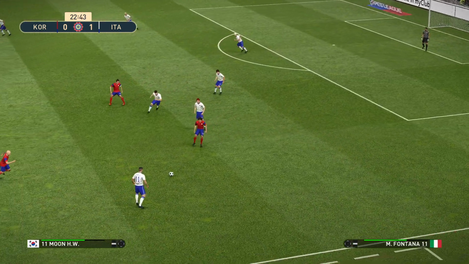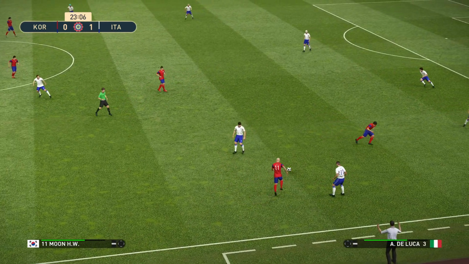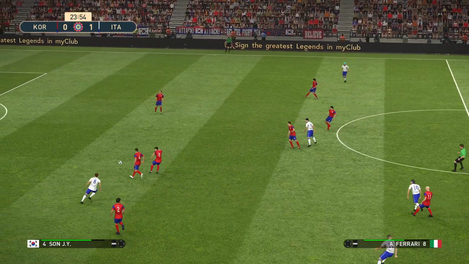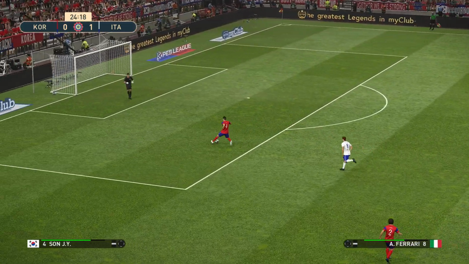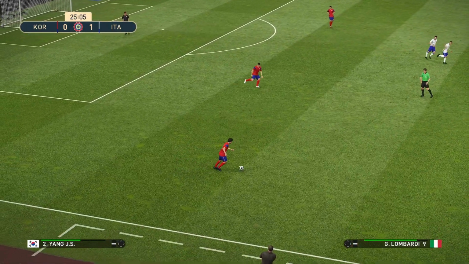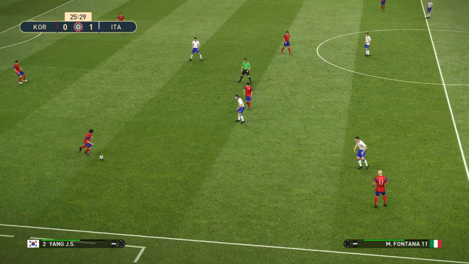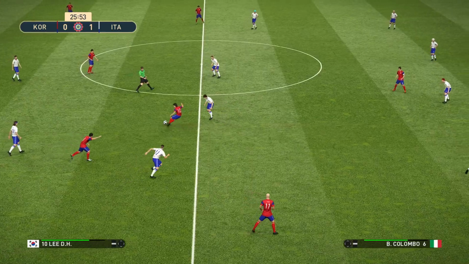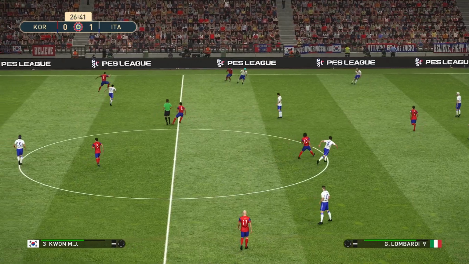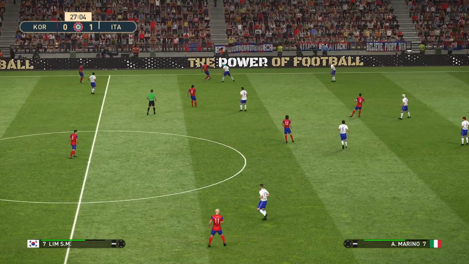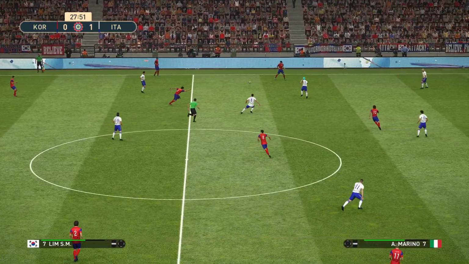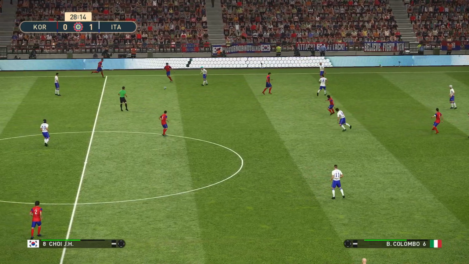Italy look a little bit quicker on the ball right now. That goal surely is giving them quite a bit of confidence. And here's Son for Korea. Oh, that was a poor first touch, and Ferrari almost got in there. Oh, South Korea, it's desperate times for them. They were hoping to get a home win tonight. Well, they still can. Still plenty of time left. Last week they lost 3-0 here at home to the Philippines. A comprehensive defeat.